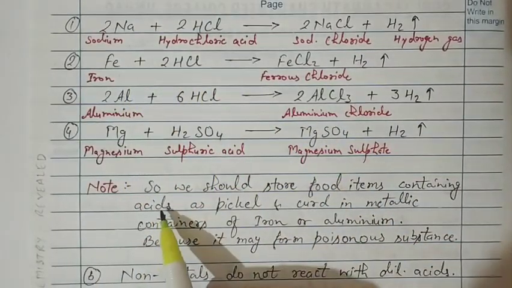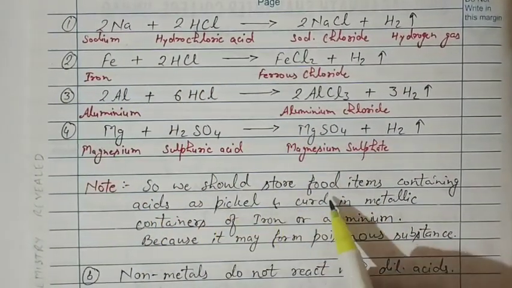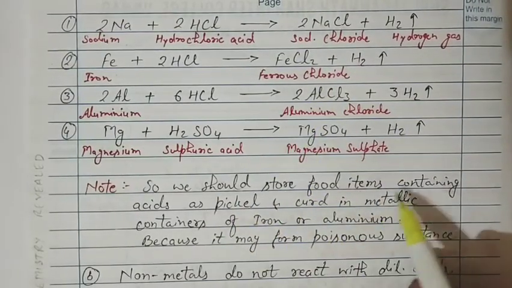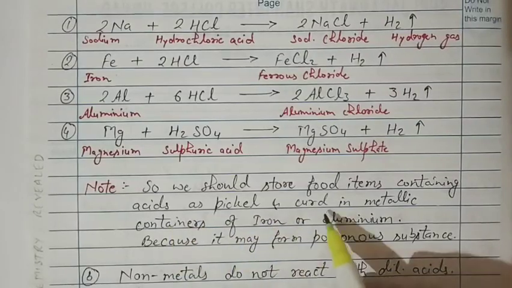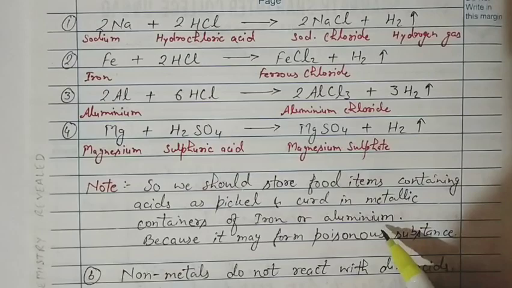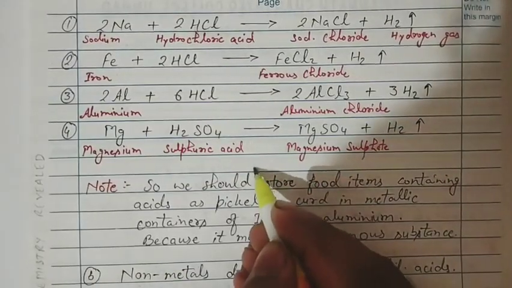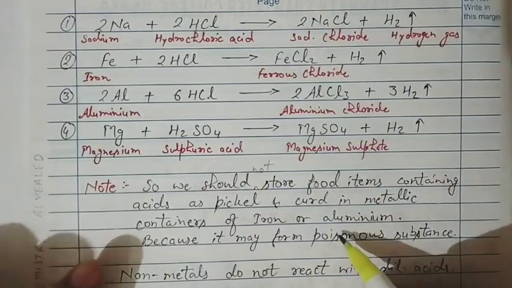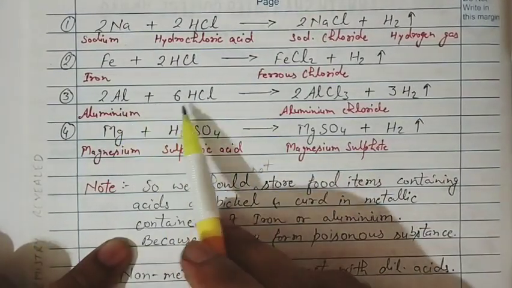Okay, now the important point. By this we can understand that we should not store food items containing acids, such as pickle or curd, in metallic containers of iron or aluminium. Why? Because we are seeing that metals react with acids.